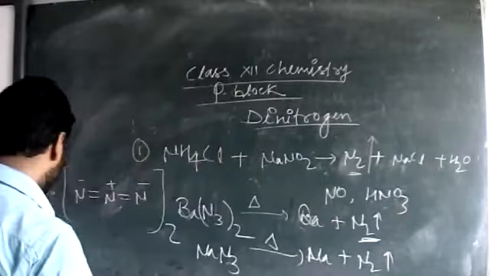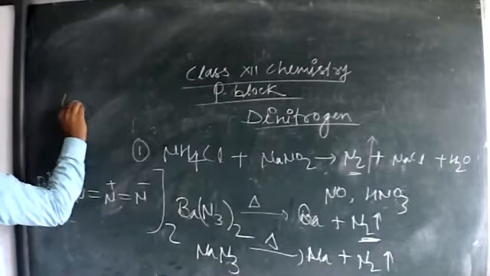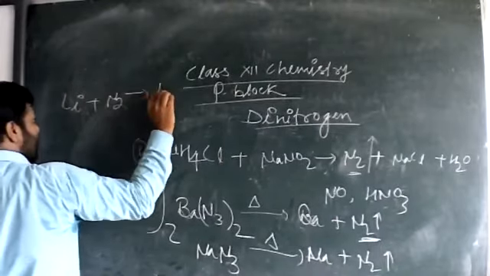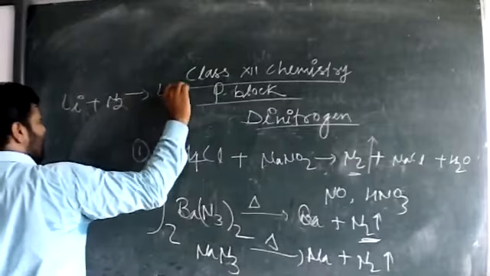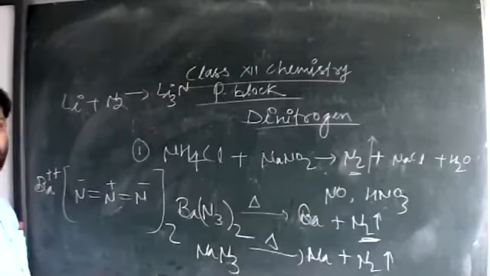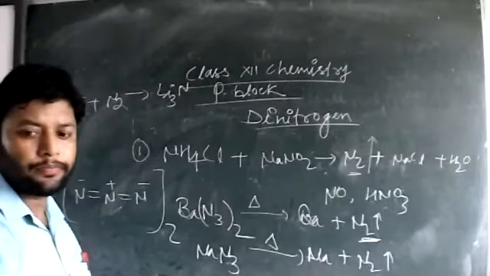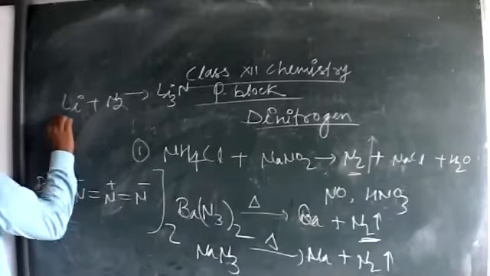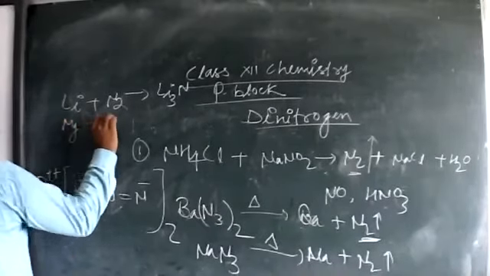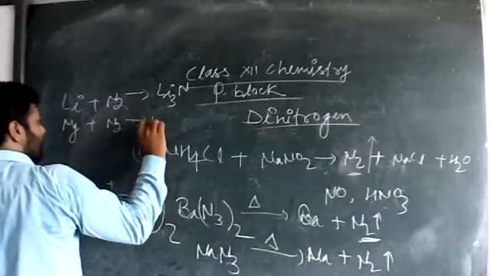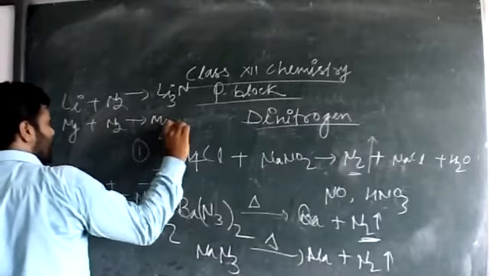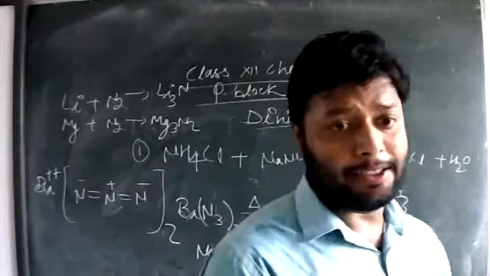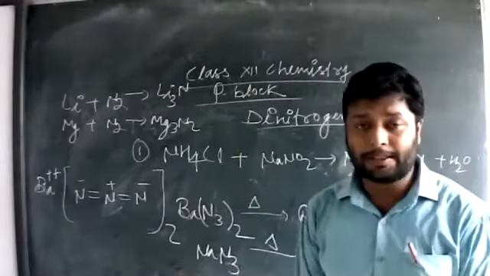In the same way, lithium gives lithium nitride, Li3N, and magnesium gives magnesium nitride. You can balance the reactions.